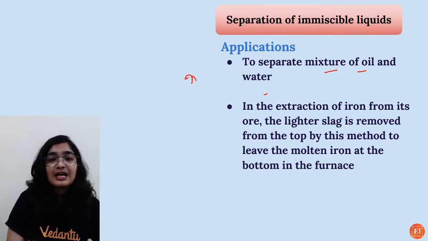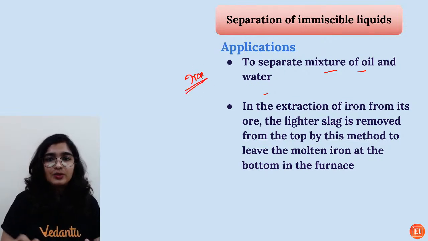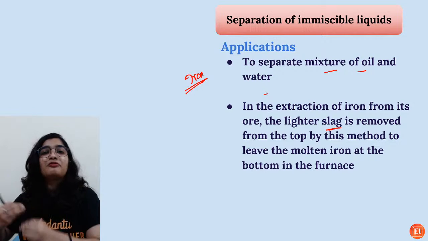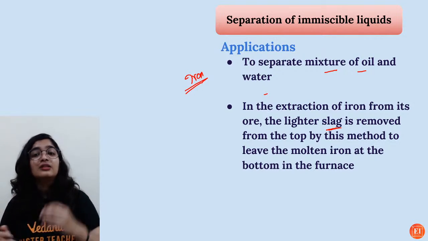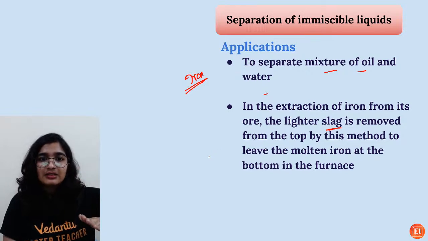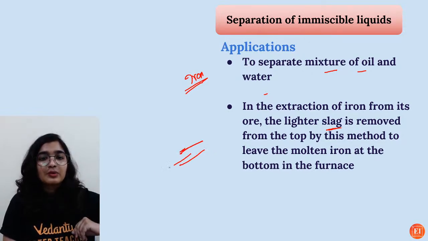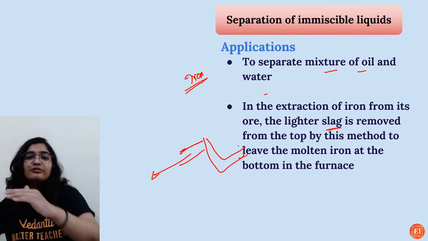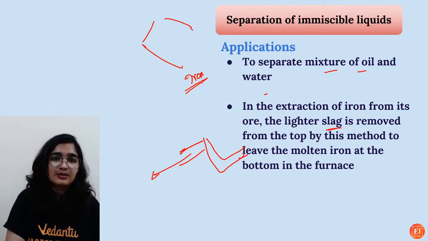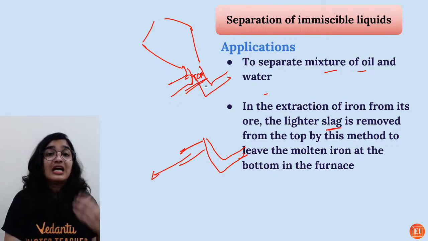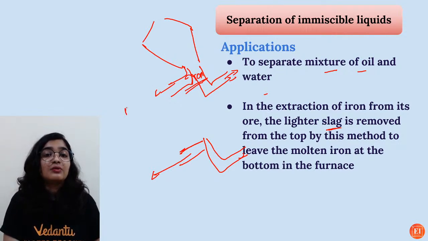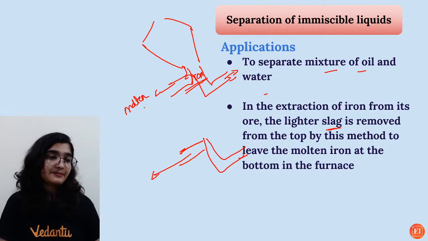Even in metallurgy, we take iron ore. The lightest part is slag, the wastage that will be formed during the formation of molten iron. Being lighter, it will be collected at the top, and the molten iron, which is denser, will be at the bottom of the furnace. So if this is how the furnace looks, the molten iron, being denser, will come out at the bottom first, and the molten slag will be collected as it is lighter.